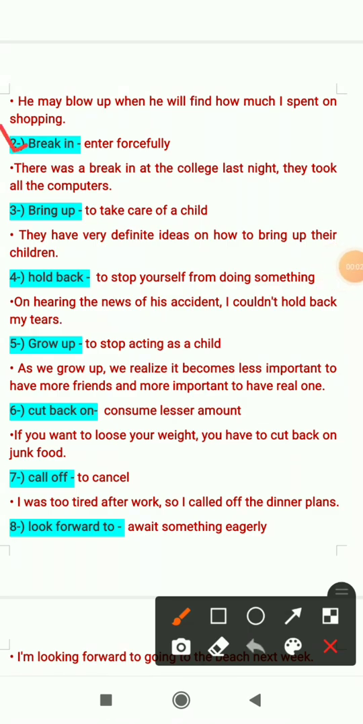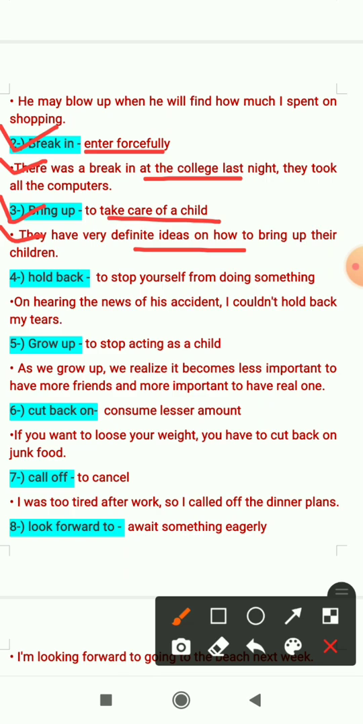Second one is break in. It means enter forcefully. Sentence will be there was a break in at the college last night. They took all the computers. That means someone entered forcefully in the college last night and they took all the computers. Third one is bring up. It means to take care of a child. So the sentence will be they have very definite ideas on how to bring up their children. That means they have very definite ideas how to take care of their children.